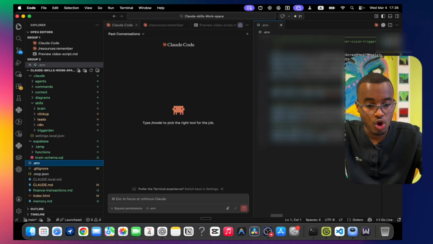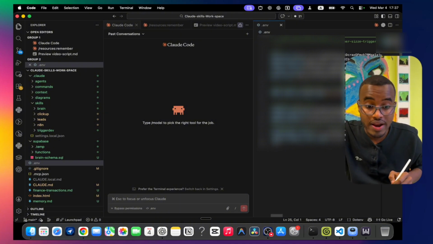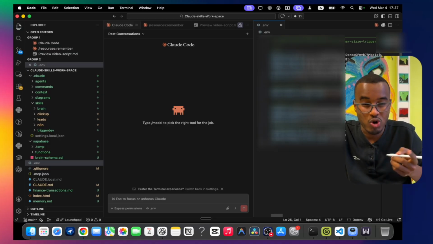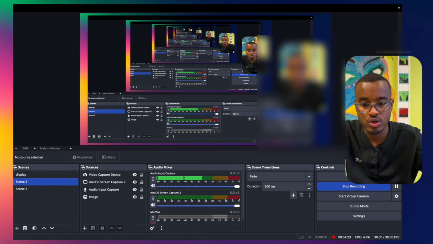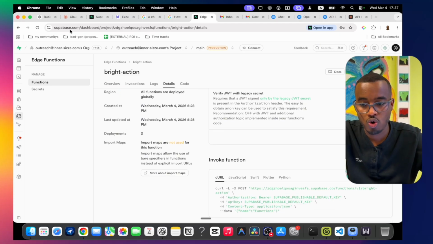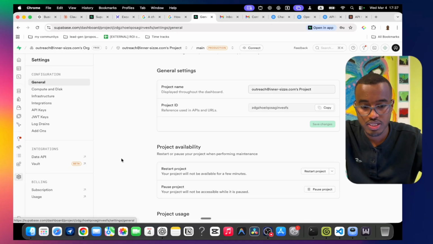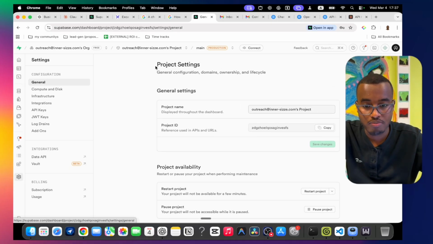Also here is where you're going to put your project URL. And what is the project URL? It is what you reference for everything here. You go to your Supabase, come back to settings, and then grab this URL.